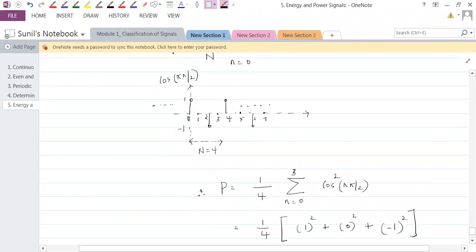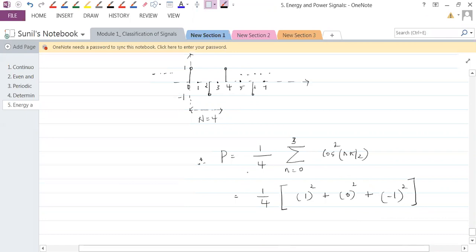Is this understood, everybody? So I'm just going to give values to this. When you go on giving values, you will see cos 0 would be 1. So this is x squared of 0, this is x squared of 1, this is x squared of 2.